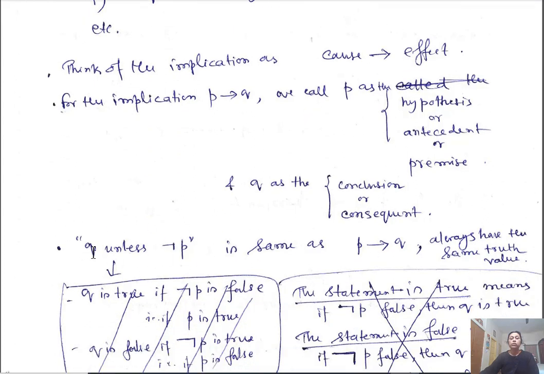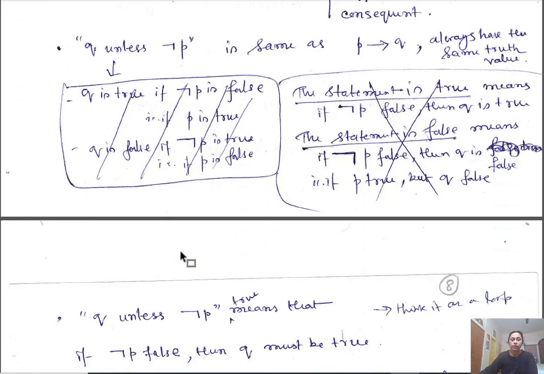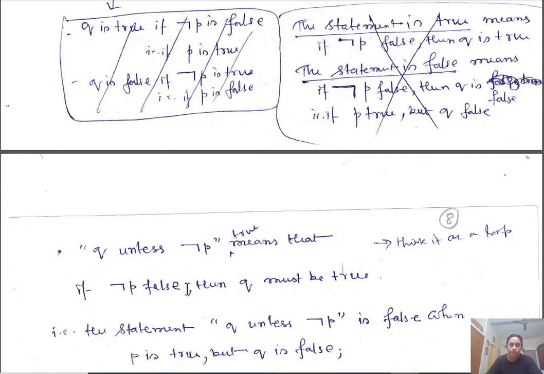Also, this stands for Q unless negation of P. This is the same as P implies Q, so these have the same truth values. Let me check and illustrate why this is equal to this. Here my statement is Q unless negation of P. Now, when you give this statement the truth value true, suppose Q unless negation of P is true.